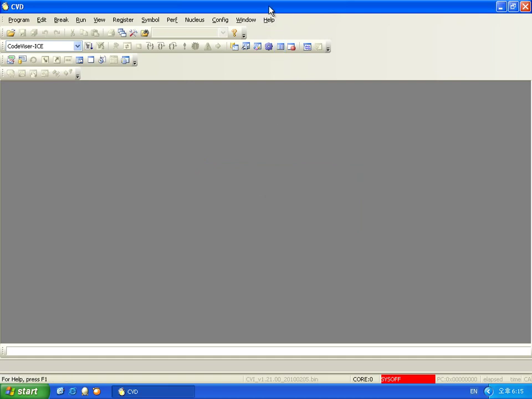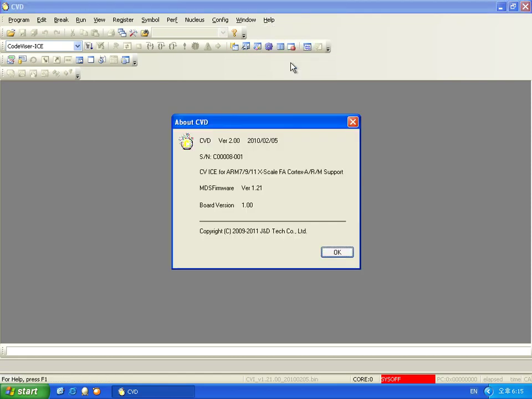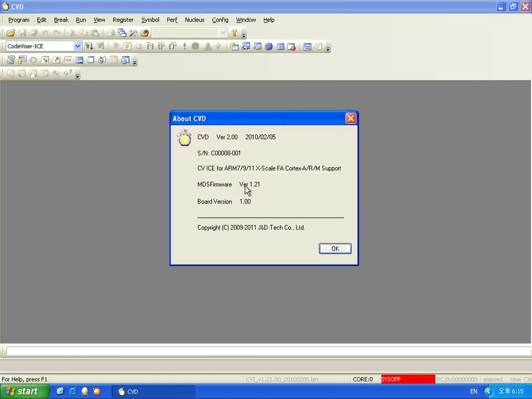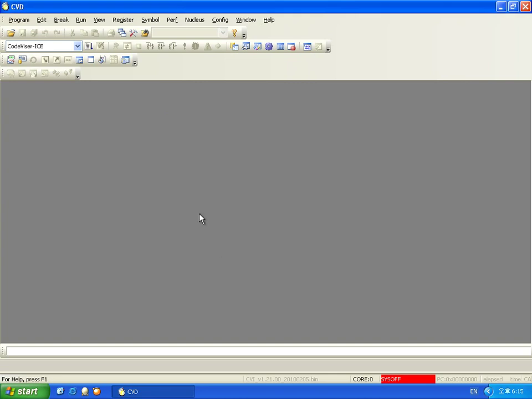Then I think you need to confirm it again, the MDS firmware in here. So now the preparation for using CodeVisor is finished, and please refer to other videos for using the CodeVisor well.